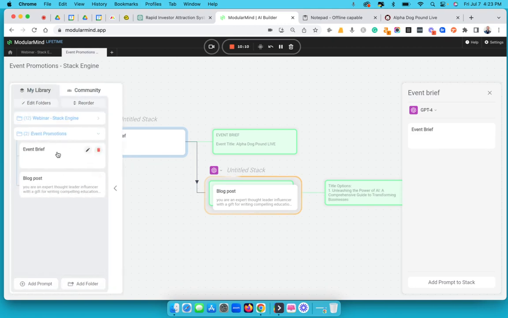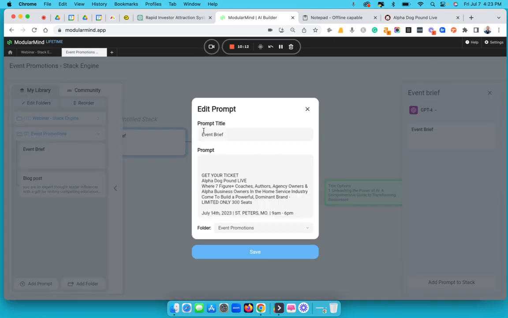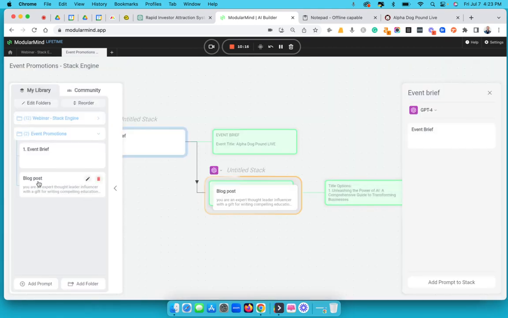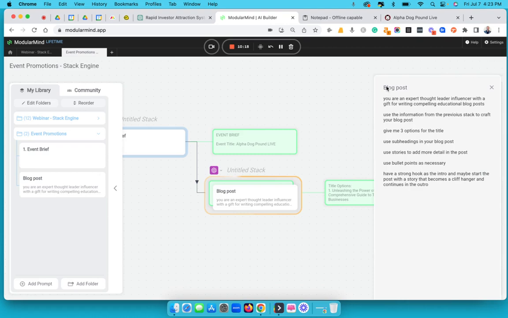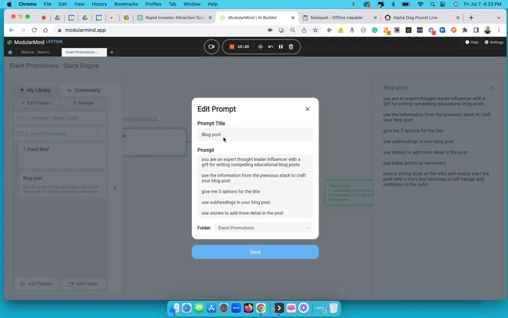And then let's go. So this is event brief, and I'm going to go 1 because that's the first thing I need. And then the second thing is, yeah, okay, we'll do the blog post stuff to get some promo out of it.